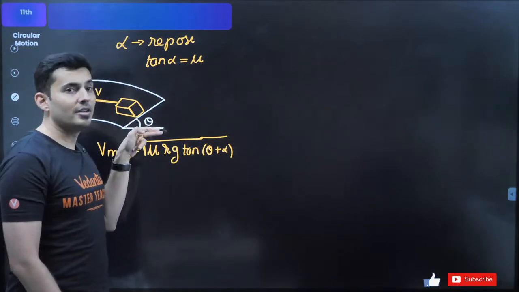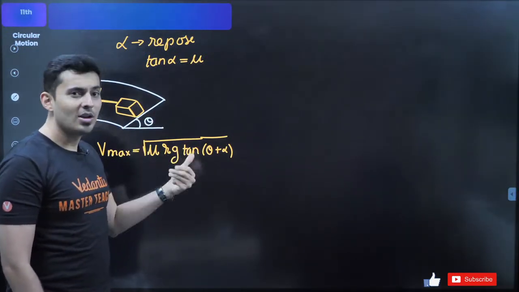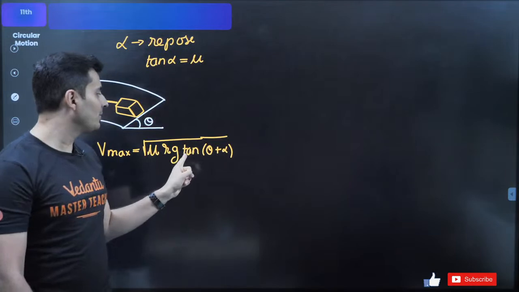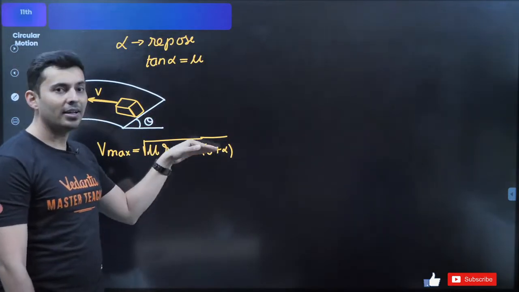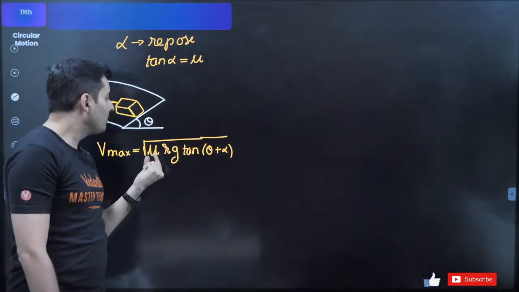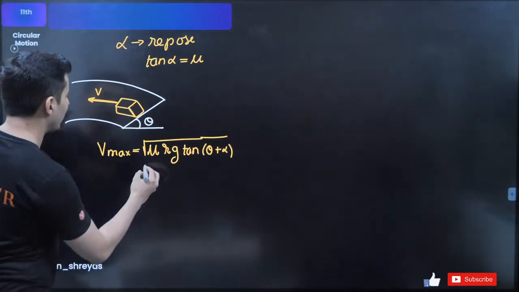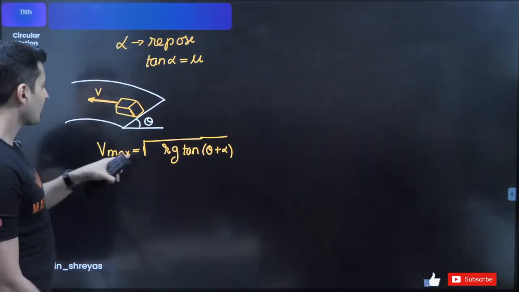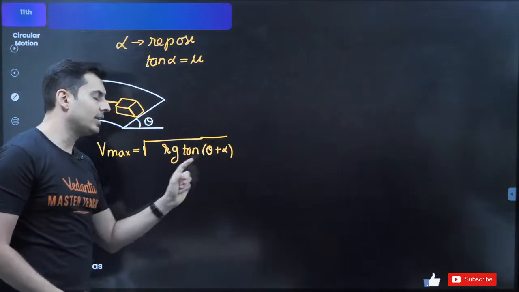Imagine theta is 0. If theta is 0, then what happens? It will become just tan alpha. It's not banked. Tan alpha is mu. So it will become, oops, sorry guys, I put mu 2 times. I'm so sorry. This was just rg. Sorry, this mu was not there. rg tan theta plus alpha.